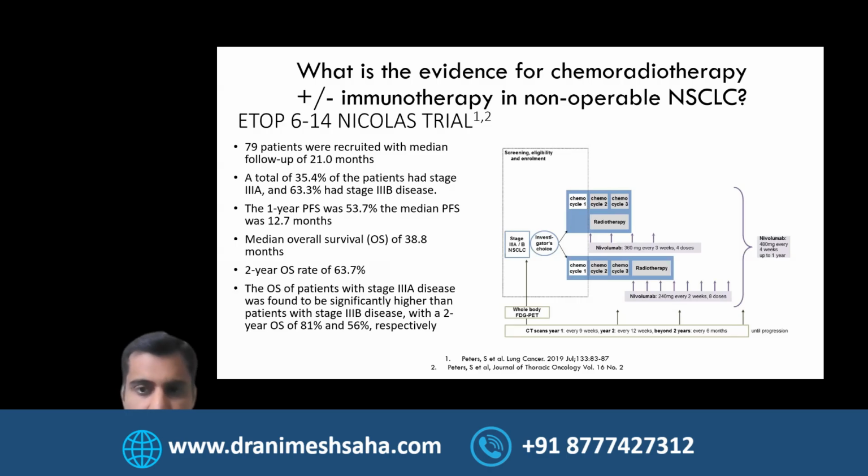In group 2, they're completing the chemotherapy first, and then radiotherapy and immunotherapy are started together. So it's slightly different approaches. The majority of these patients are stage 3B disease, and that's where we want more high-risk patients, to see how they will do. So a good number of high-risk population in this trial.